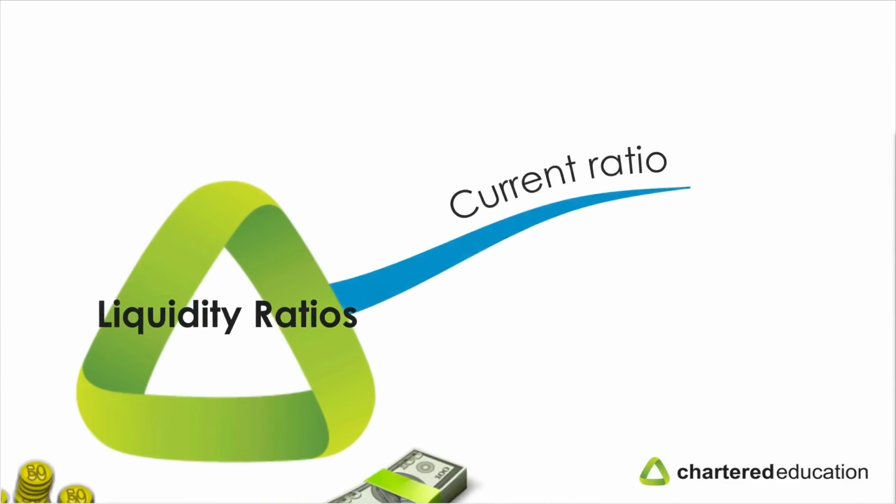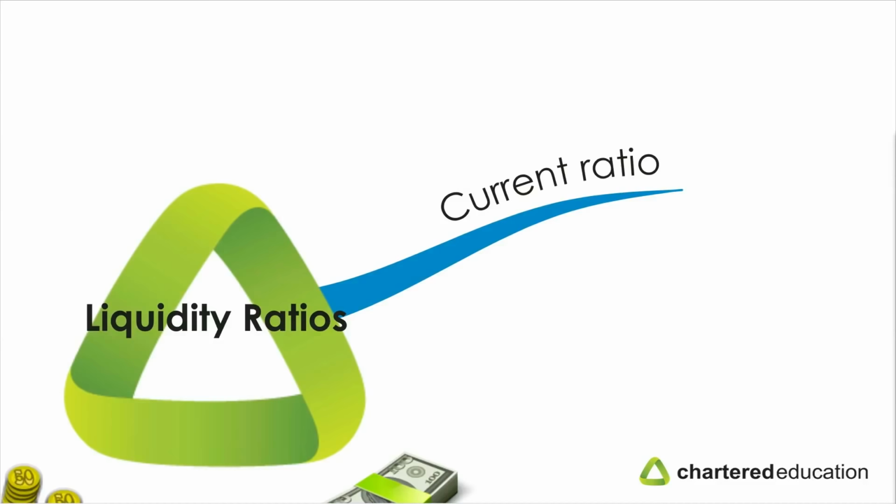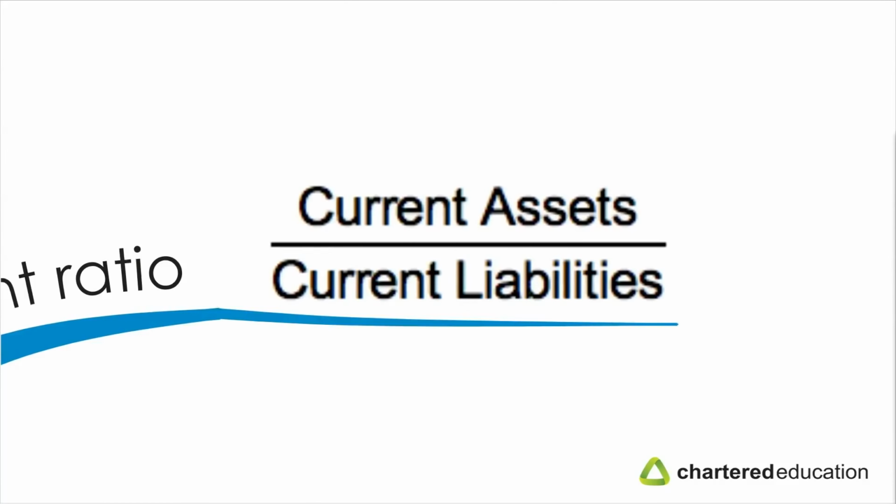So let's get started. Let's look at the current ratio. The current ratio is the ratio of current assets to current liabilities. So it's current assets divided by current liabilities. Where do we get these figures? Well, the amounts of current assets and current liabilities that we find in the statement of financial position at the year end may be used. You don't need to use the average values for the year.